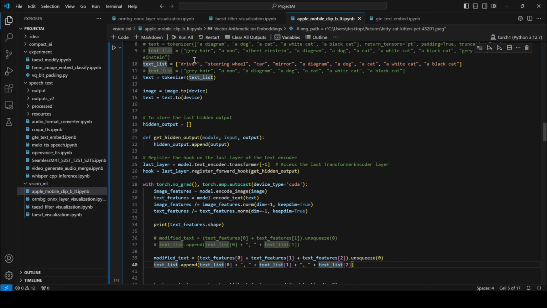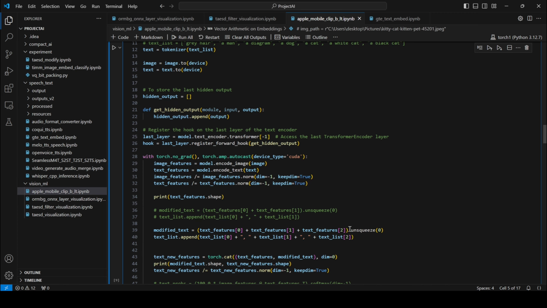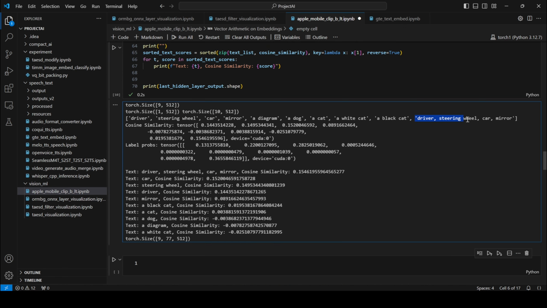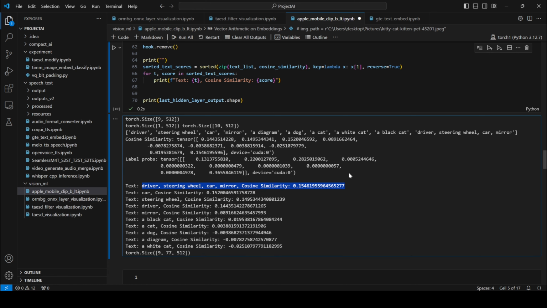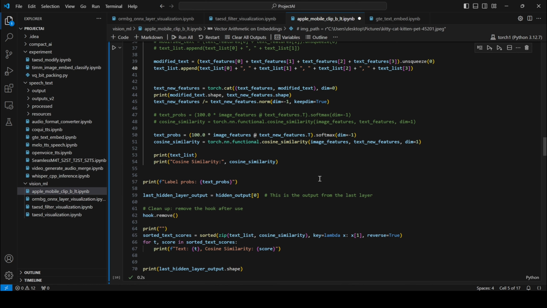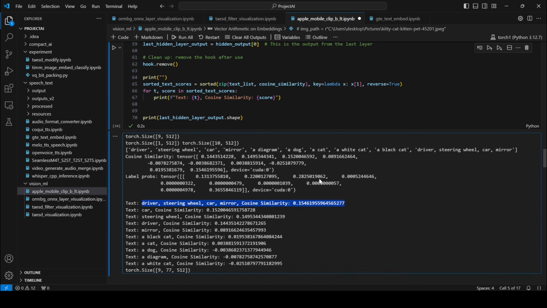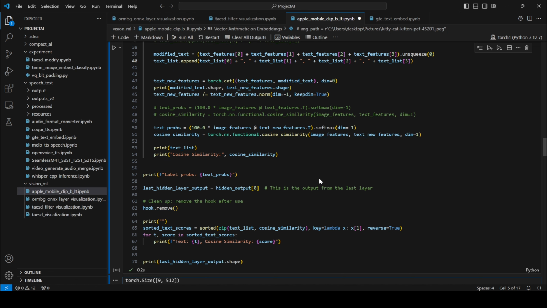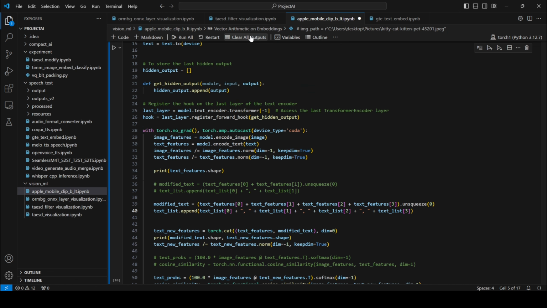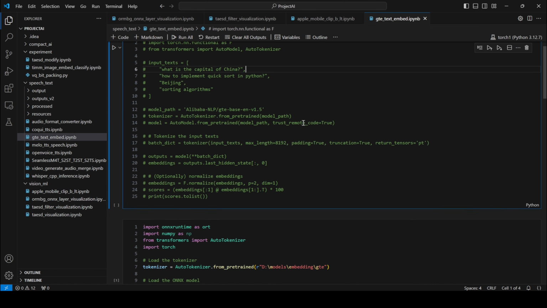But if I combine all four of these texts, can it beat the other texts? So I'm using the first four texts from the text list. As can be seen, it actually matches the most among all the texts in the list. It is in first place with the highest similarity, even though it is not very far from car. So in a way this is working, but does it actually work on, for example, text to image methods? That is a question that can only be answered by testing with this method.